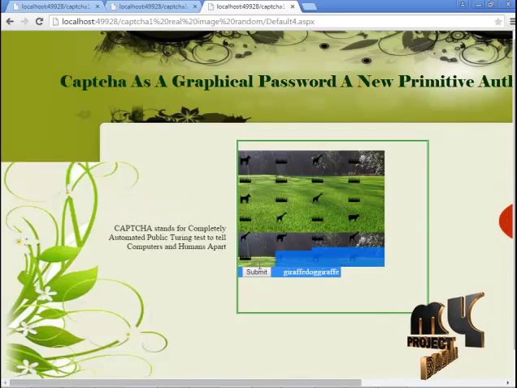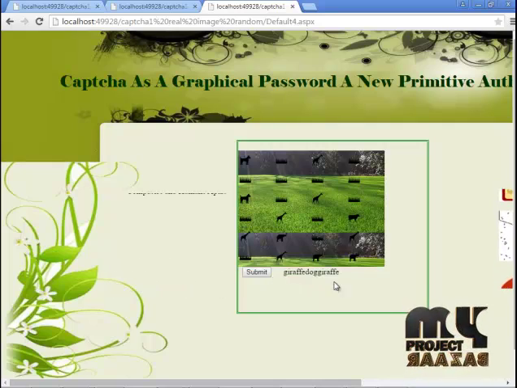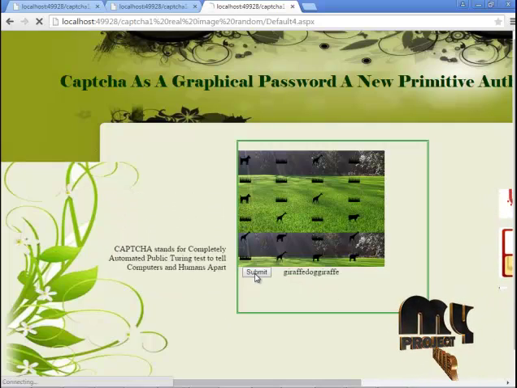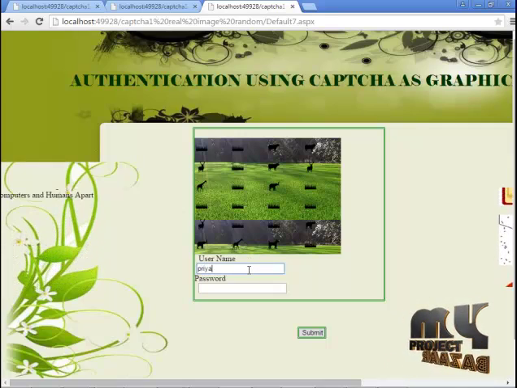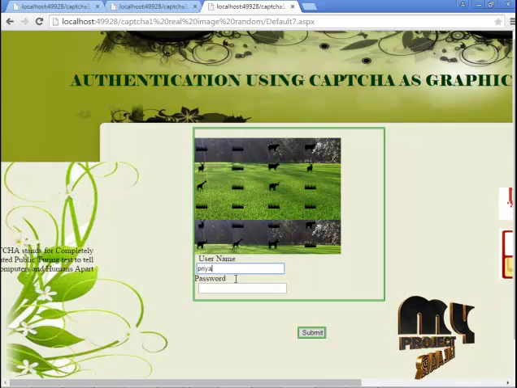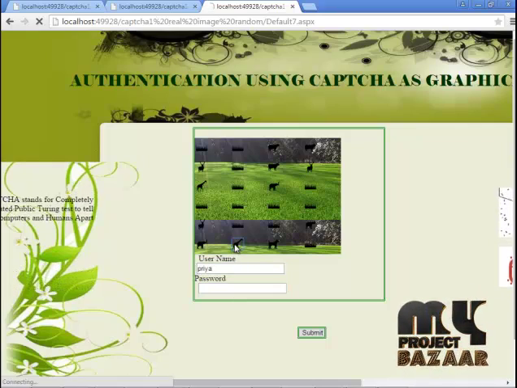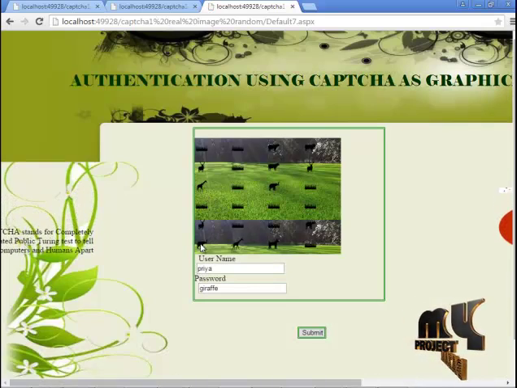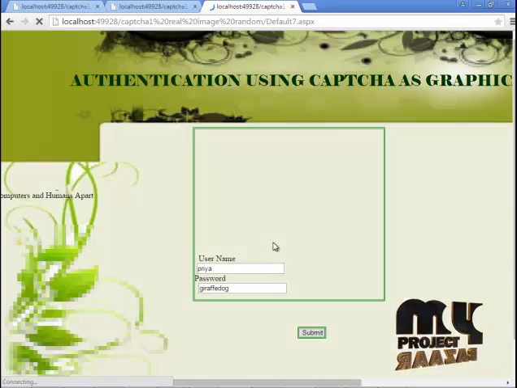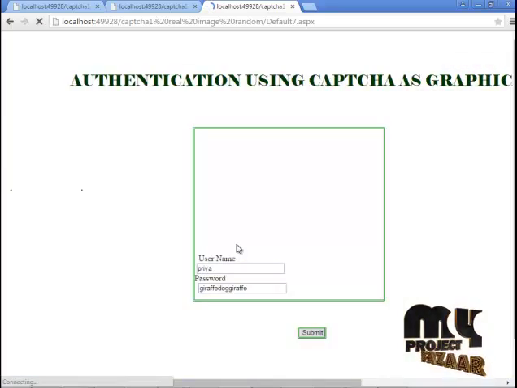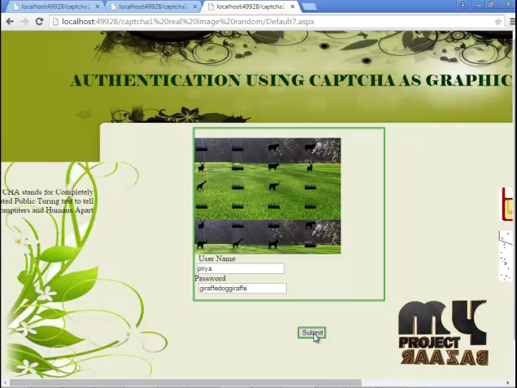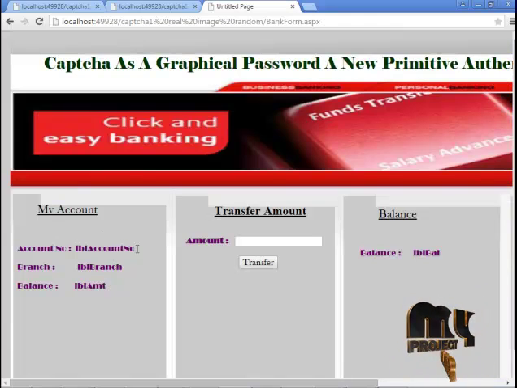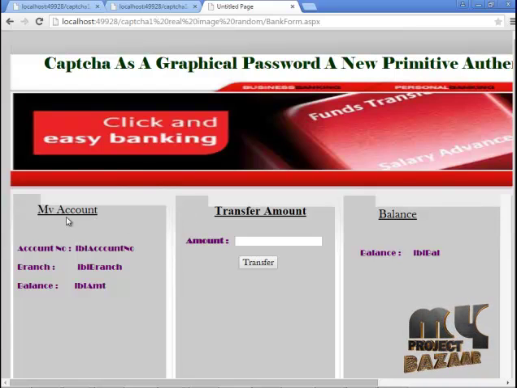Click the submit button to insert the records. Now enter the username and the password for the image click: giraffe, dog and giraffe. If both the username and password are correct, you can log in. Here we are using two authentication processes for high security. Go to the submit button. I am using the authentication process for a bank transaction.